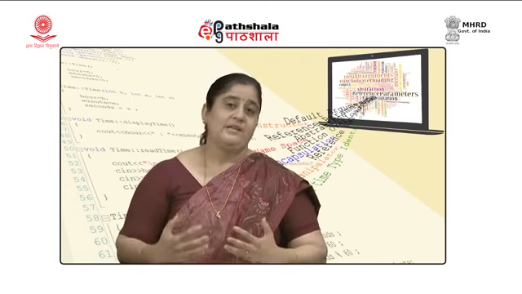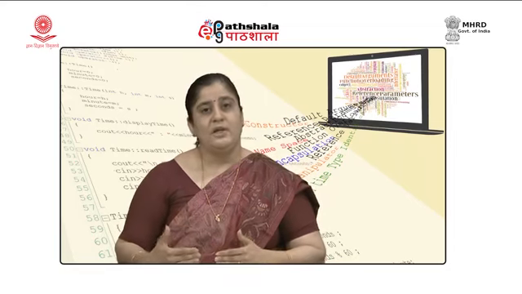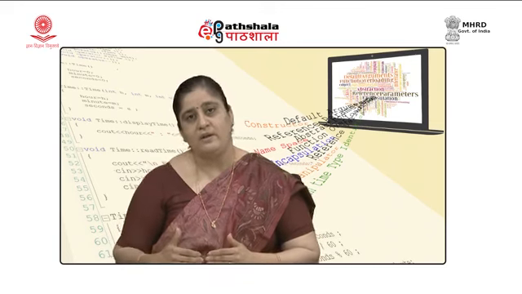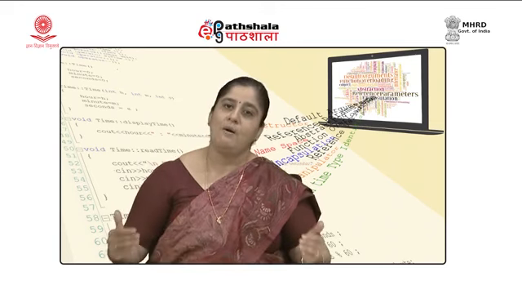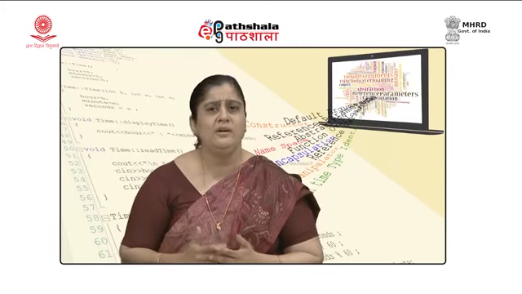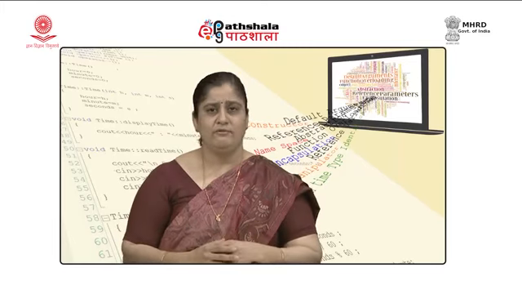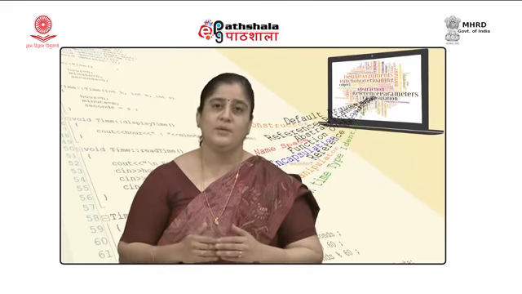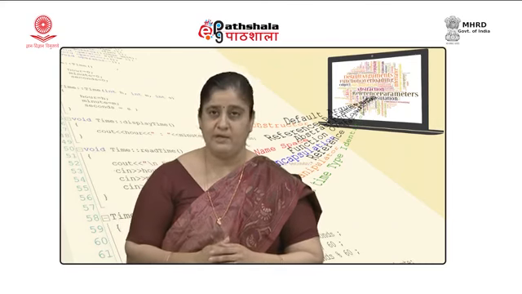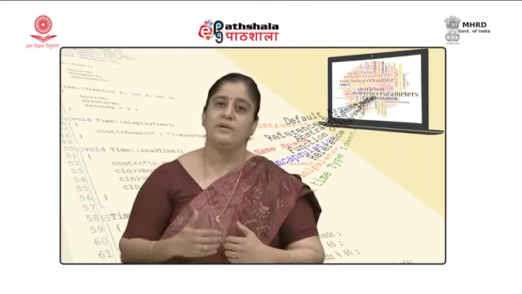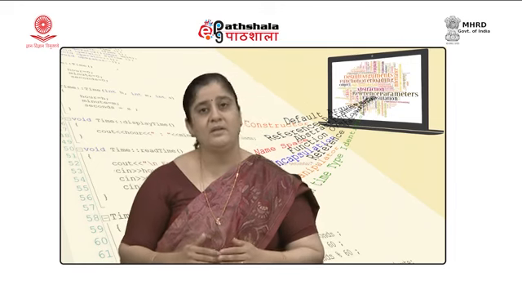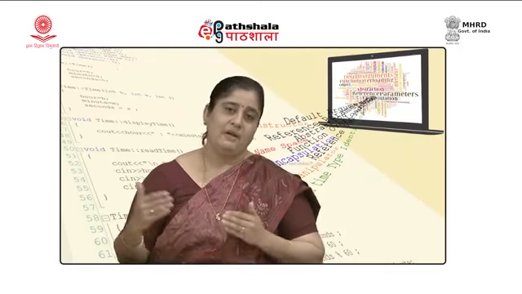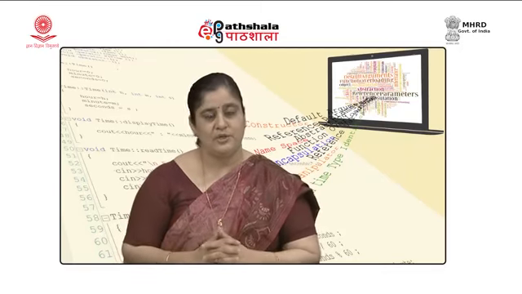Now, when I say that an object oriented application, or a program that is written in an object oriented way, is more suitable for large or complex applications, we need to understand what are those elements of object oriented programming which make it more suitable for larger applications, and why an object oriented solution makes the application more maintainable when we have a very large and complex application in hand.